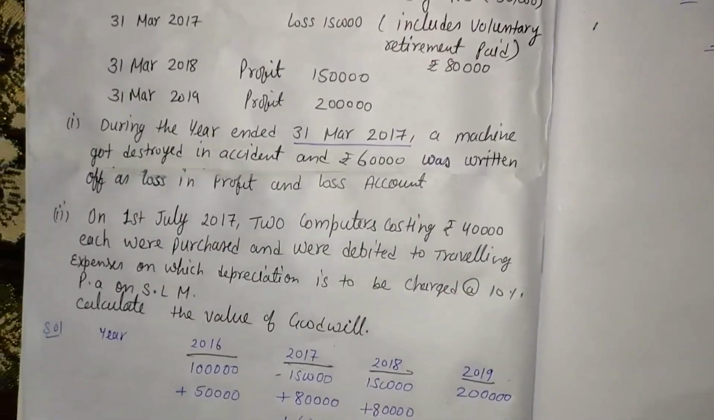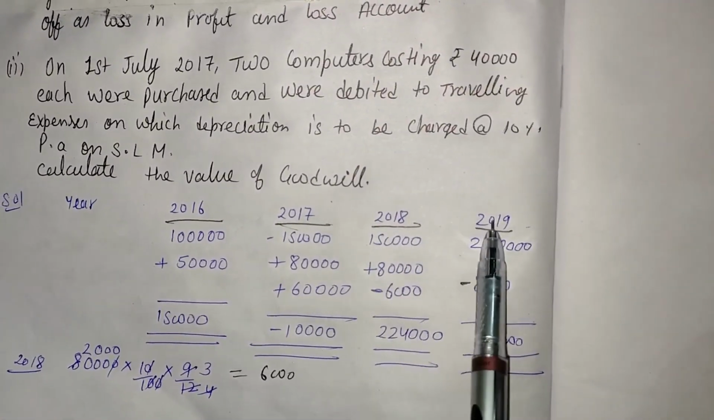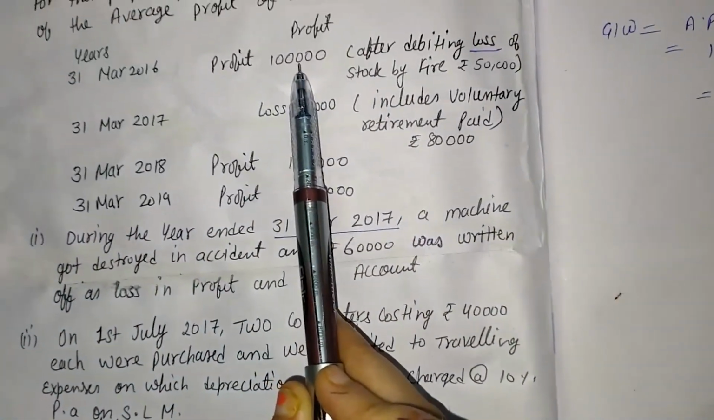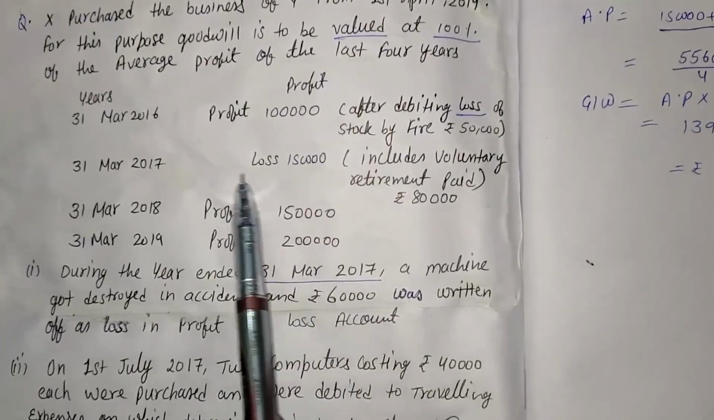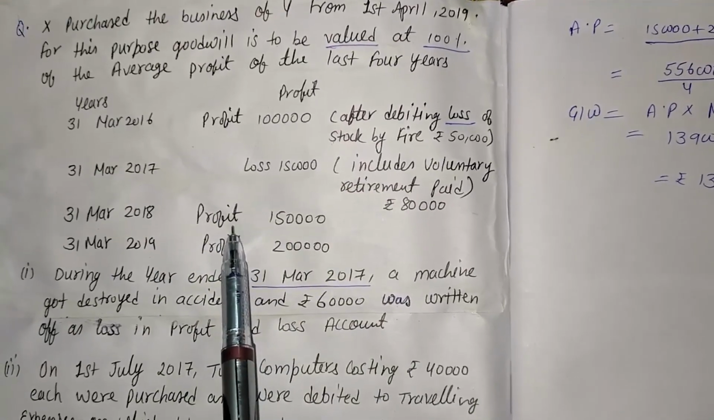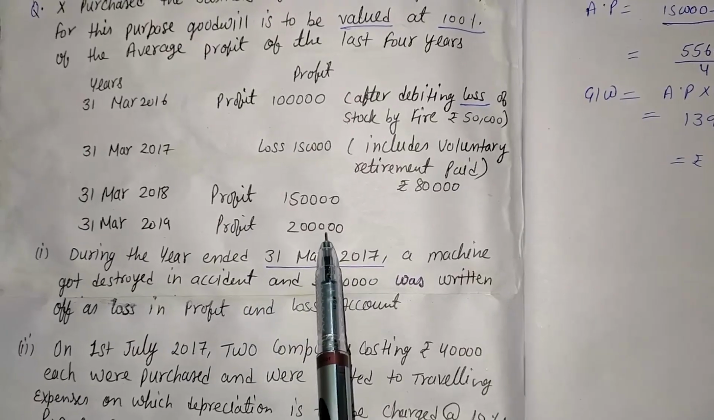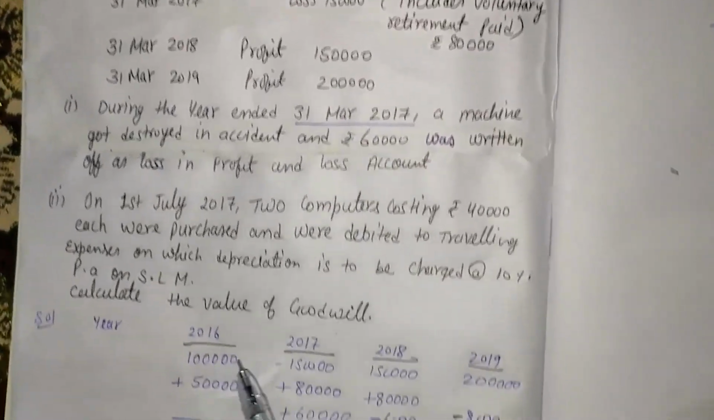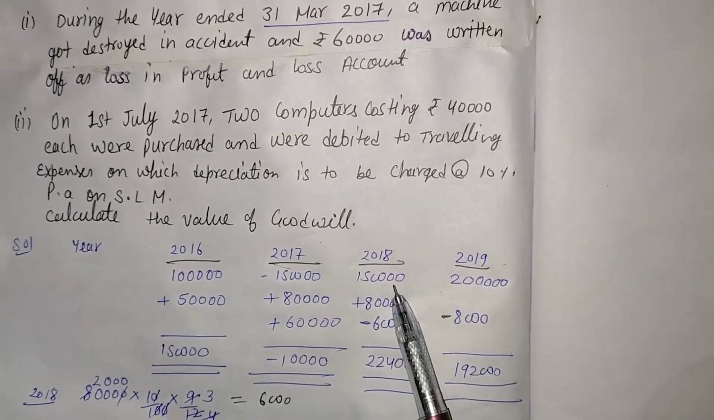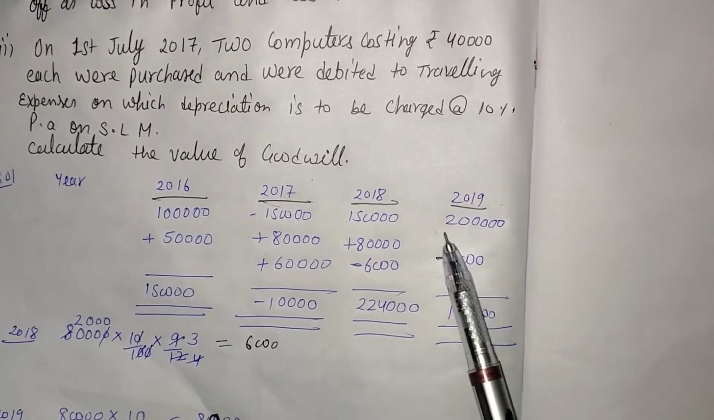In this table, there are 4 years given, that is 2016, 2017, 2018 and 2019. In the year 2016, the firm is earning rupees 1 lakh. In the year 2017, the firm is earning loss. In the year 2018, the firm is getting profit, and in the year 2019, the firm is getting profit. So here 1 lakh minus 1,50,000 because that is a loss. In the year 2018 the firm is also on profit, that is 1,50,000, and in the year 2019 the firm is getting profit of rupees 2 lakh.